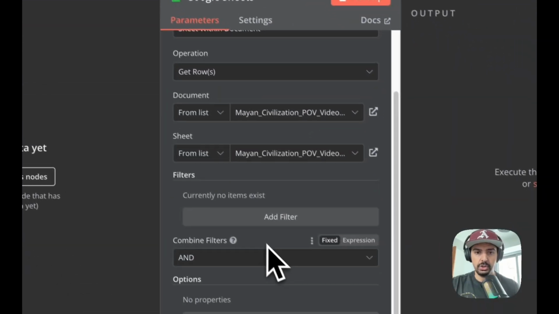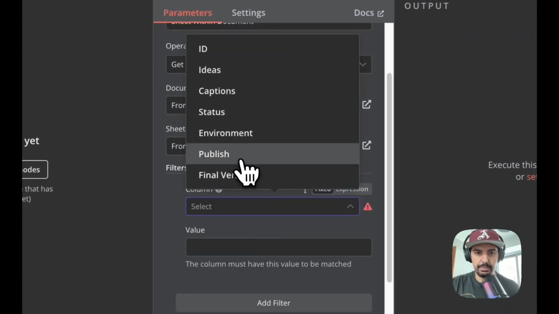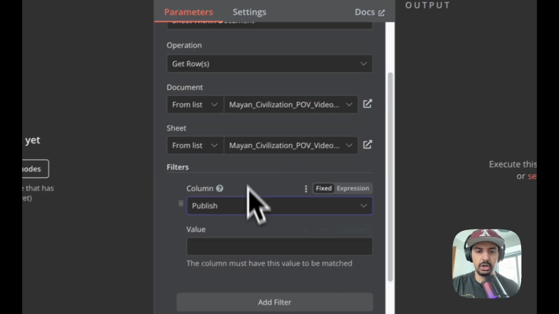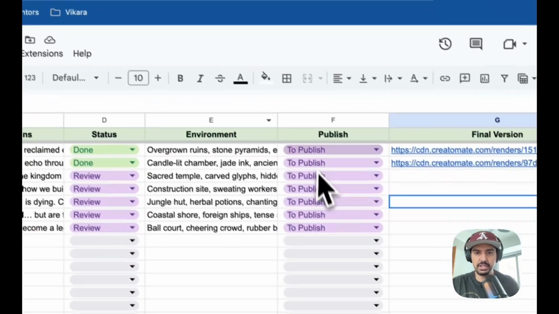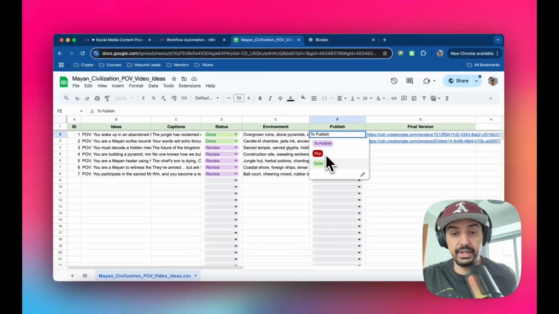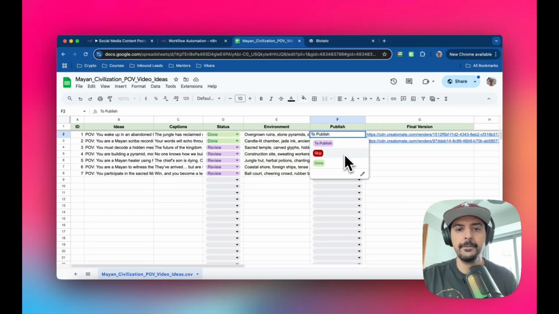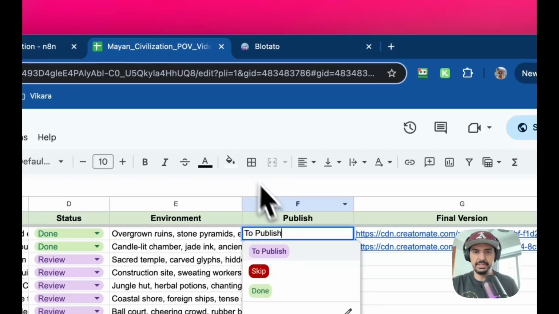Okay, so what we want to do is add a filter. The column is going to be publish or whatever the similar column is on yours, and then the filter is going to be to publish, right? Because if you go back to my sheet, that's what I've used. Okay, so I've got 3 statuses here. I've got to publish, skip, and done. So once this automation is complete, you'll see that the last module, which is a Google Sheets module, this one here, will actually update it to done. And you'll see that once it's all running, okay?